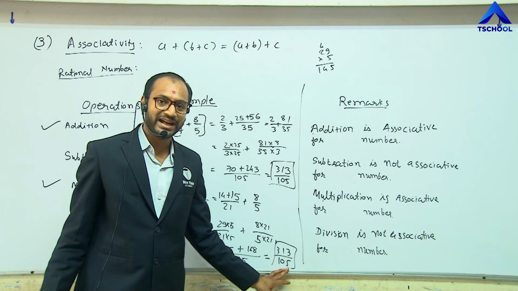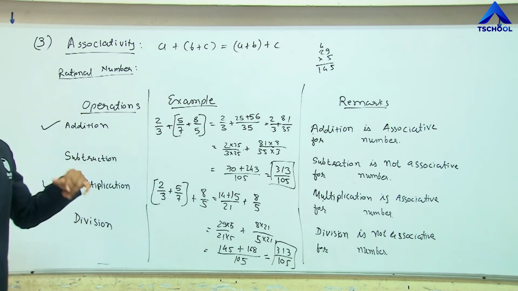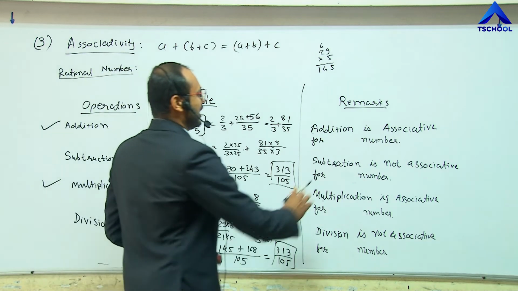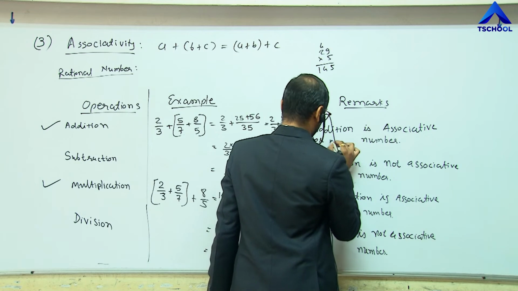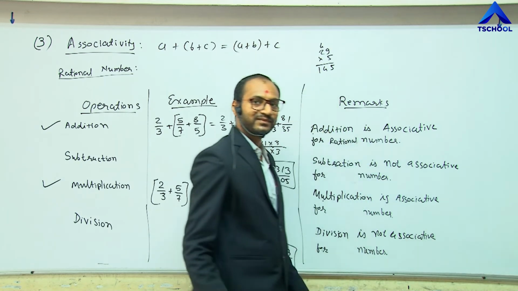So we can say that the associativity is holding for the addition operation. So we can say addition is associative for rational numbers. Clear?